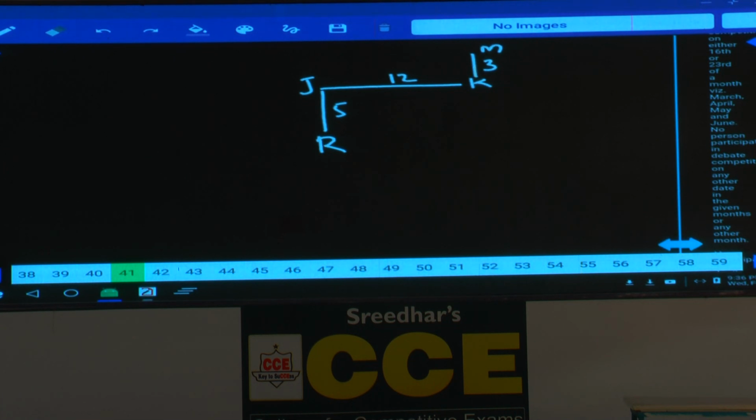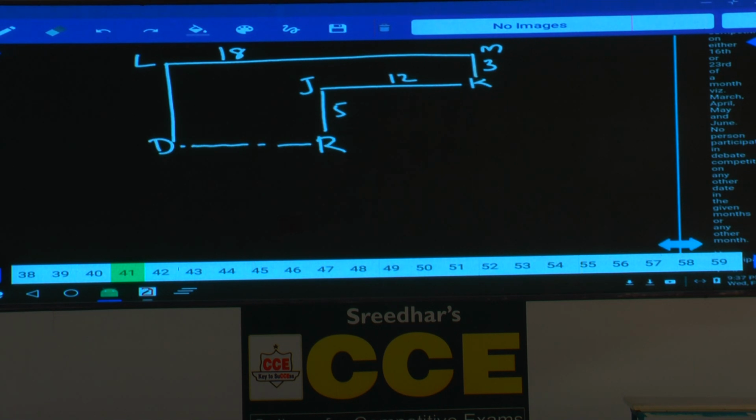L is 18 meters to the west of M. L is here, and this is 18 meters. D is to the south of L, such that D and R lie in a horizontal straight line. Now D and R must be like this. If D and R must be in a horizontal straight line, then what is the distance here? This 5 and 3 must be 8. And this D is 8 meters to the south of L.